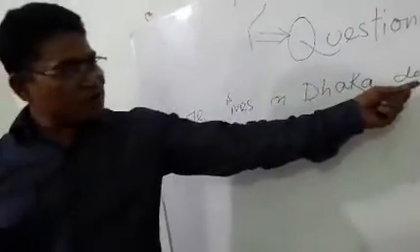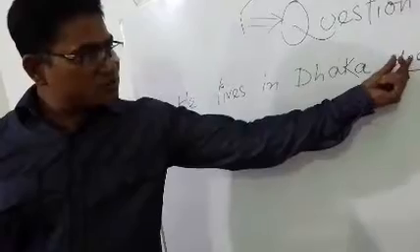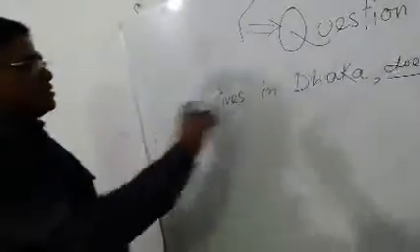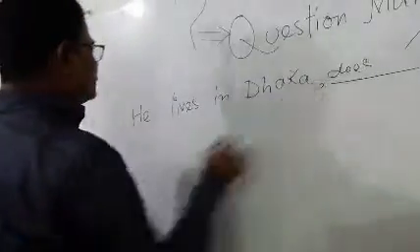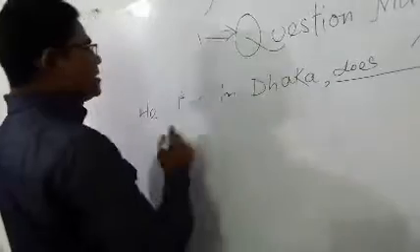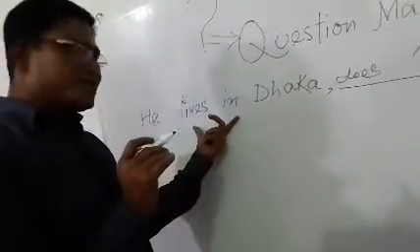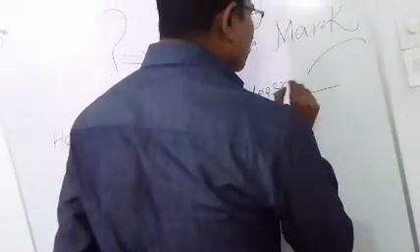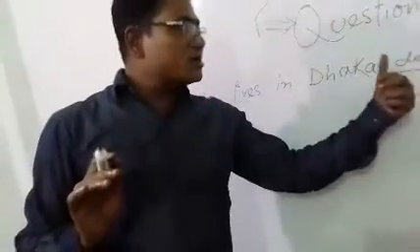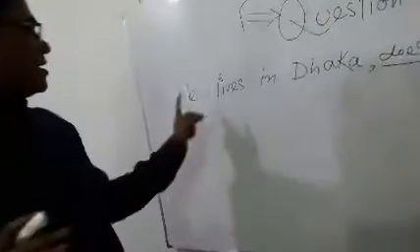Before tag question, the first thing is to place the auxiliary verb here, does, and then the sentence is in affirmative form, and that's why we have to write negative sense, but that will be in contracted form. I mean, not, doesn't. Okay, he lives in Dhaka, doesn't he?